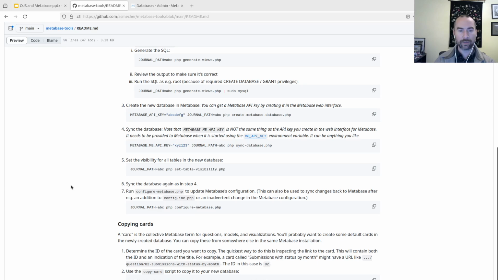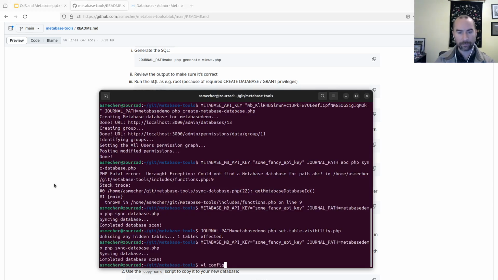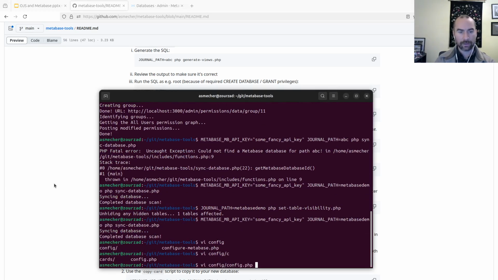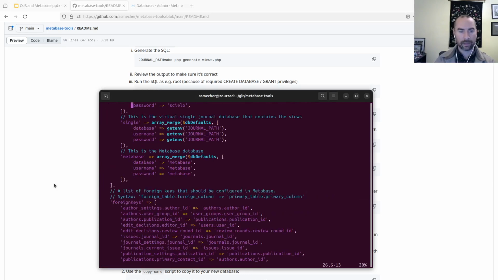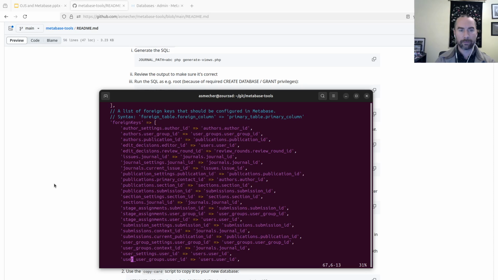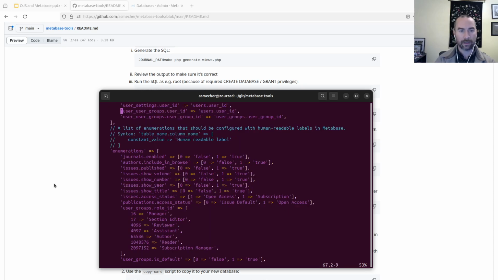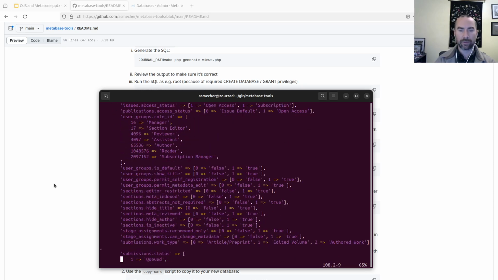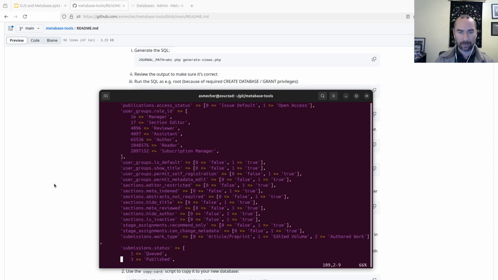Now the next step here is going to run through a bunch of different configuration. And you don't need to know the details here, but if you're curious, what this does is set up a lot of different foreign key relationships, enumerations, and hide a bunch of the details of the database in favor of nicer labels. So rather than seeing a number 16 for role ID, you'll see the text manager. So when you run queries on the database and you explore the database, it just looks friendlier.